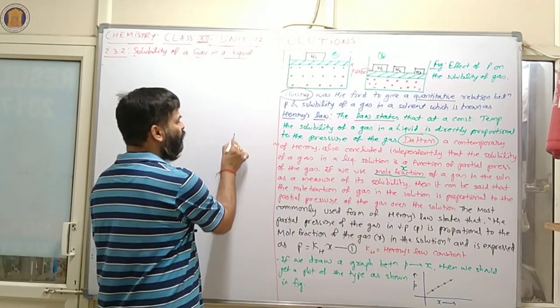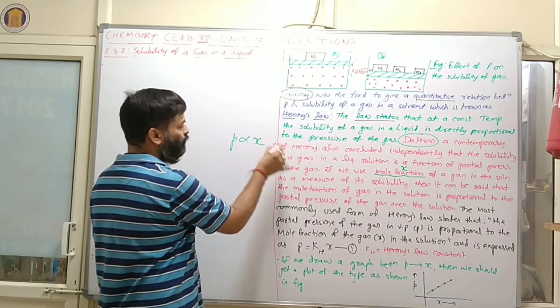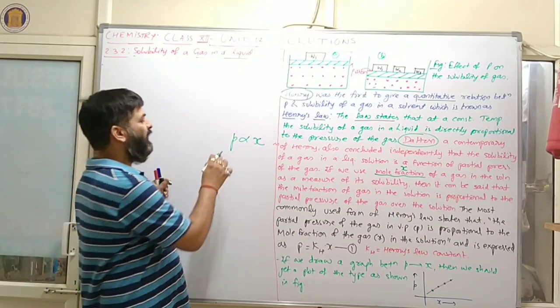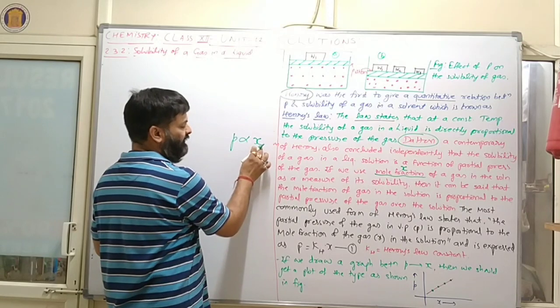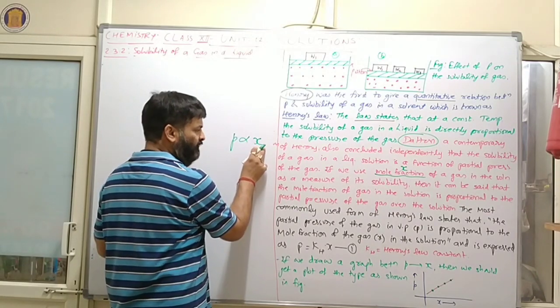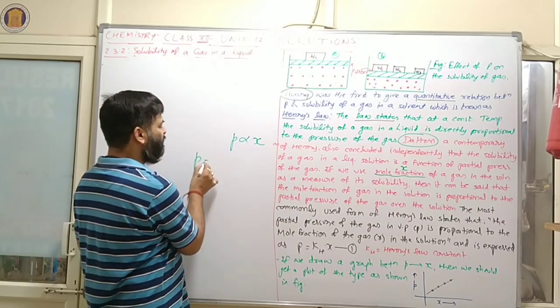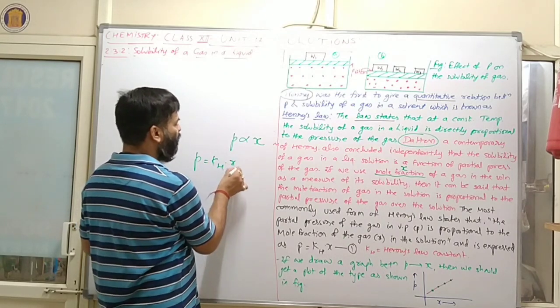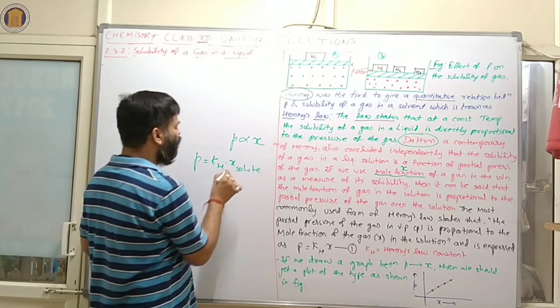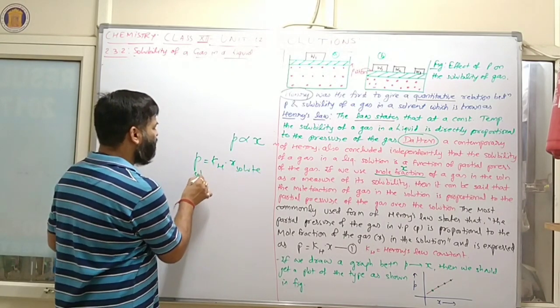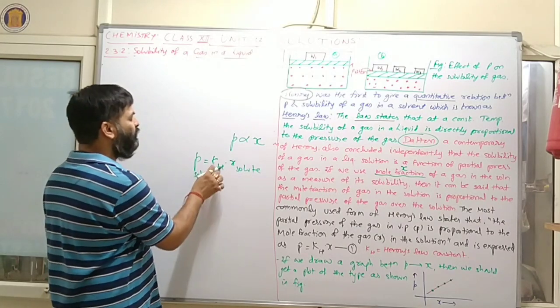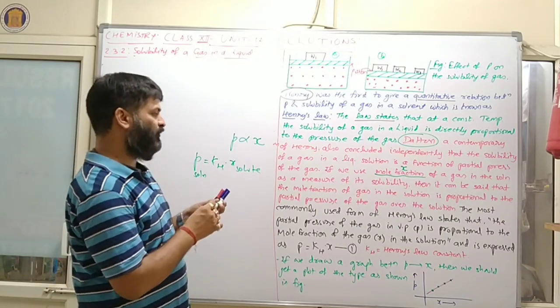Clear? According to Henry's law, P is proportional to mole fraction. So partial pressure of solution is directly proportional to mole fraction of solute. And whenever the proportionality symbol is removed, the constant will come. So partial pressure is equal to Kh into mole fraction of solute. Clear?